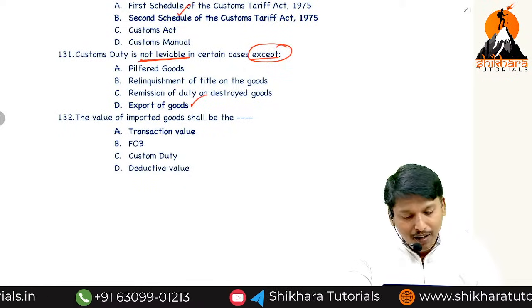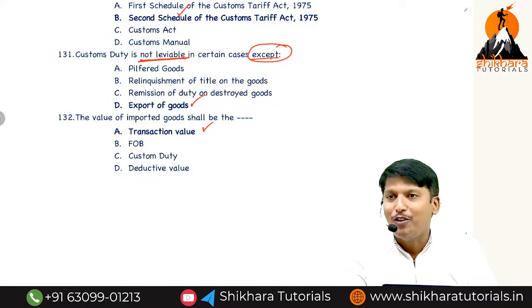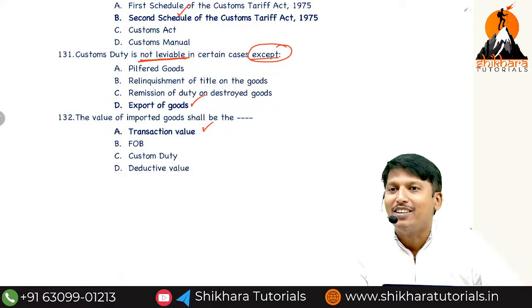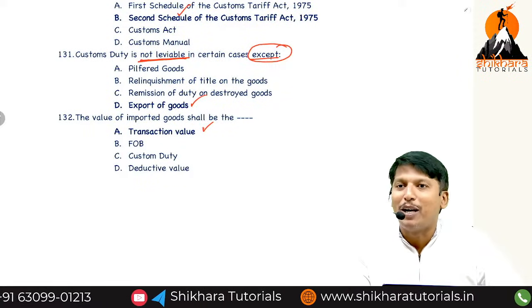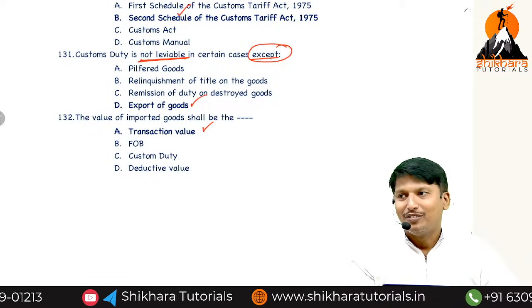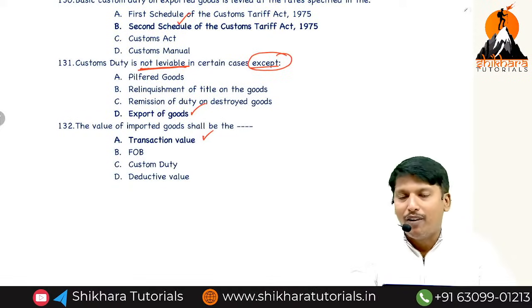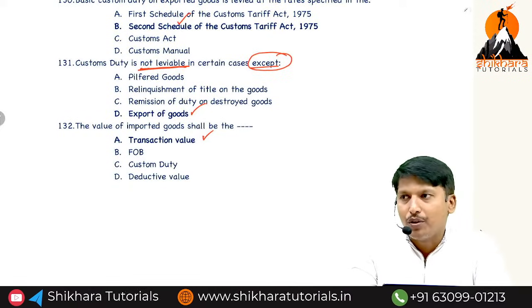Value of imported goods shall be the transaction value. Who said? Rule number 3. Customs valuation rules: rule number 1, applicability; rule number 2, definitions; rule number 3, transaction value. Imported goods, valuation. So only one mistake. Good MCQs they asked.